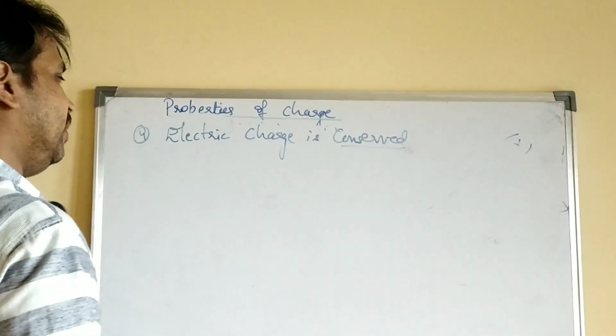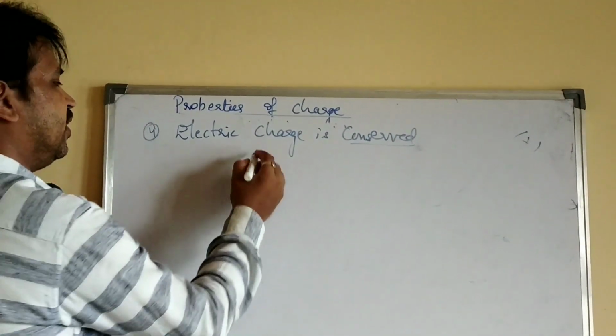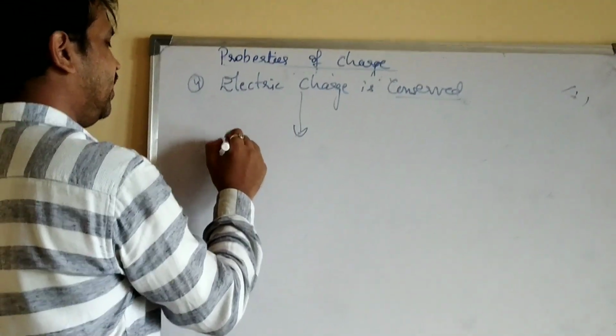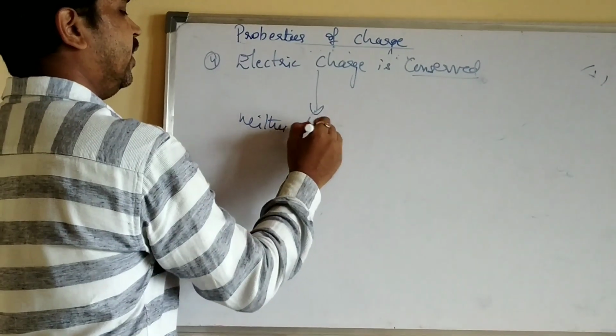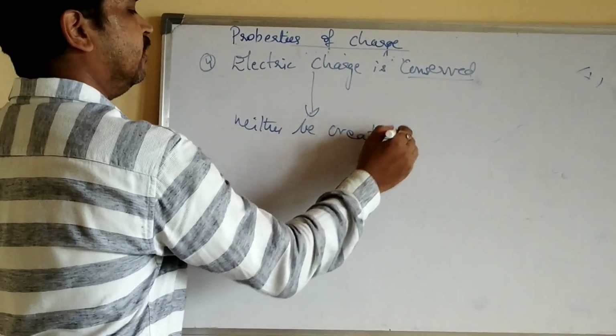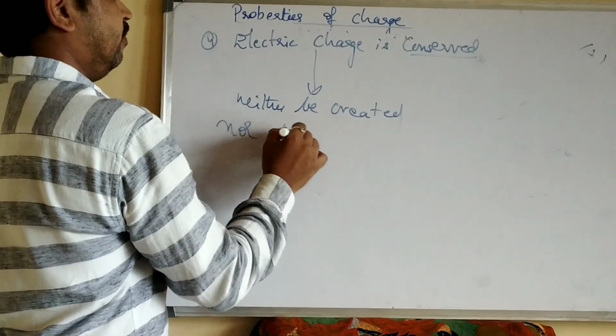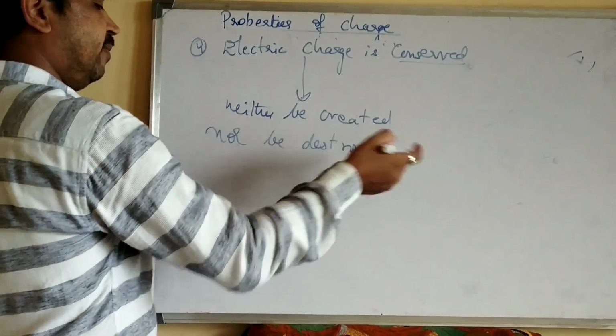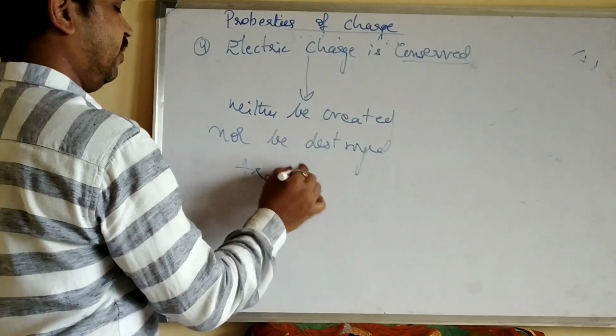Similarly, electric charge is conserved, which means electric charge can neither be created nor destroyed, but can be transferred.